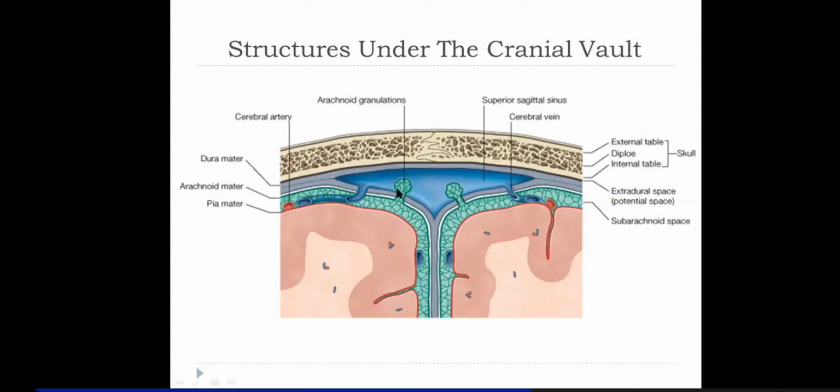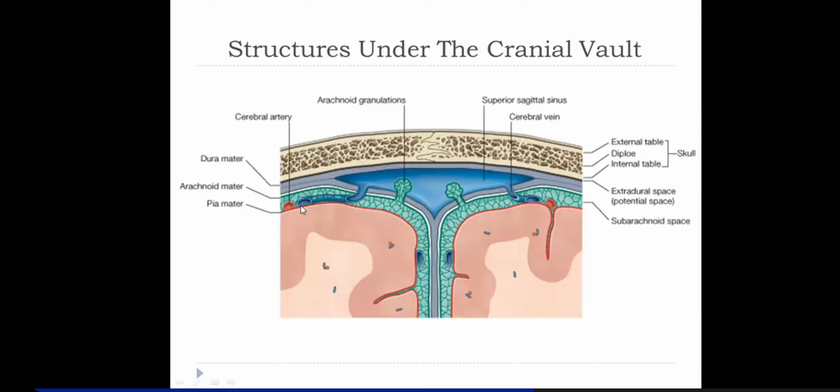Sometimes these granulations are so big that they form impressions on the undersurface of the cranial vault. I had shown you in the very beginning, right? Because of that, you might even find impressions on the bone. And these are the drainage apparatus of CSF.